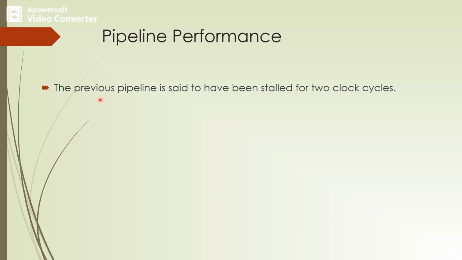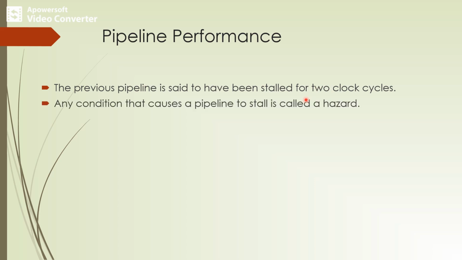The pipeline is said to have been stalled for 2 clock cycles, which means we delayed the next operation by 2 clock cycles. Any condition that causes a pipeline to stall is called a hazard.